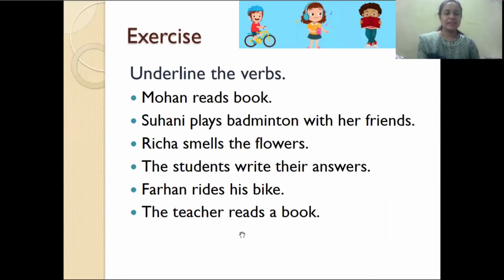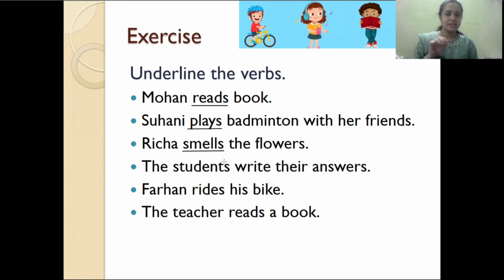Now let us solve an exercise to understand how much we got the topic. In this, you have to underline the verbs. Mohan reads a book. What is the action? Yes, the verb is reads. Suhani plays badminton with her friends. So what is the verb here? Plays. Richa smells the flowers. Here the action is smelling. So the verb in this sentence is smells.